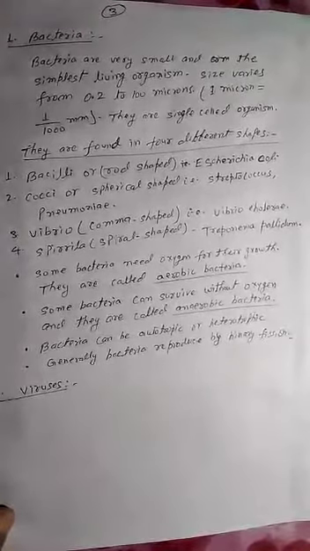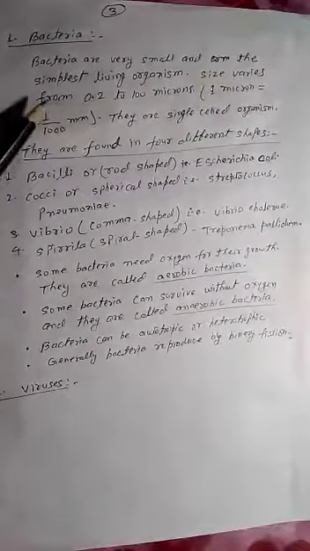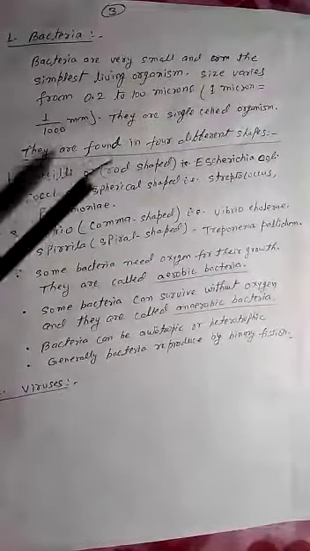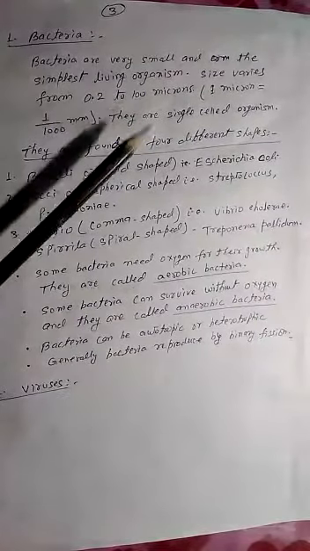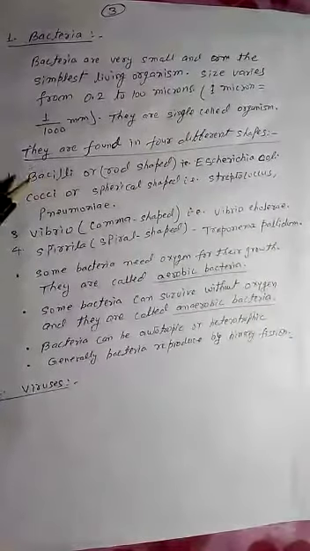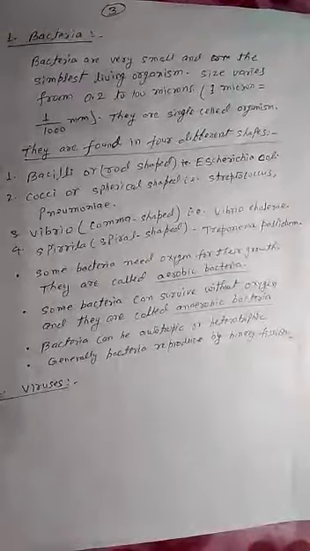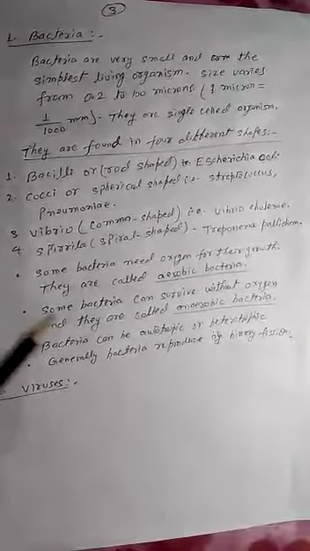The first group of microorganisms is bacteria. Bacteria are very small and the simplest form of living organism. The size of bacteria varies from 0.2 to 100 microns. According to the shape, 4 types of bacteria are found: bacilli, that is rod-shaped; cocci, spherical-shaped; vibrio, comma-shaped; and spirilla, spiral-shaped.